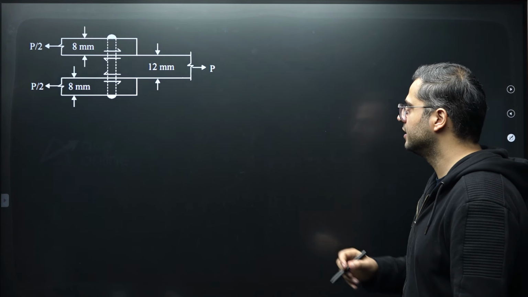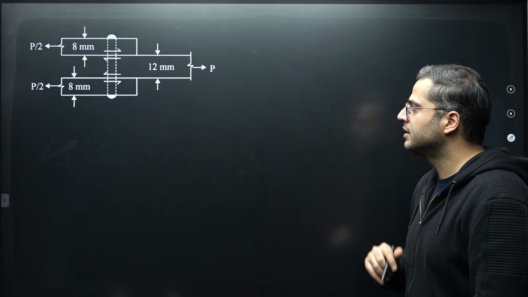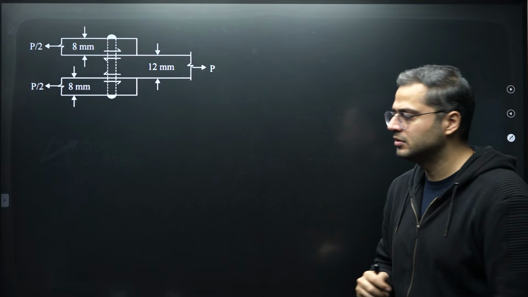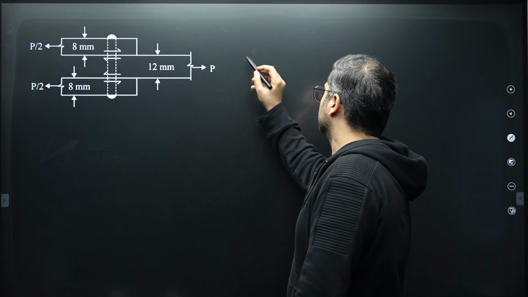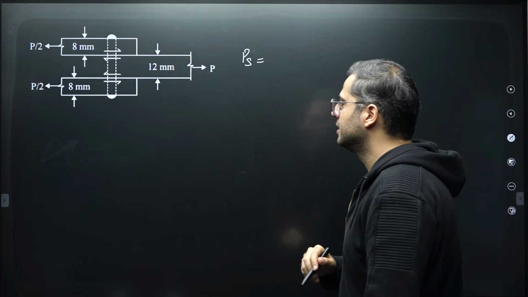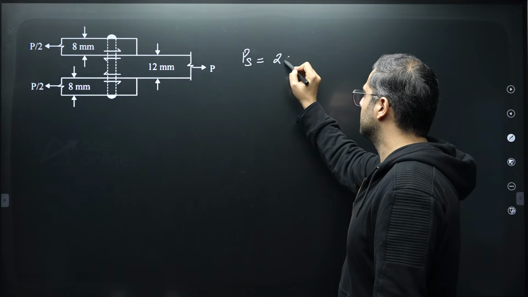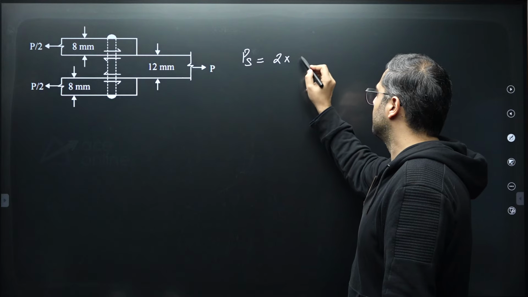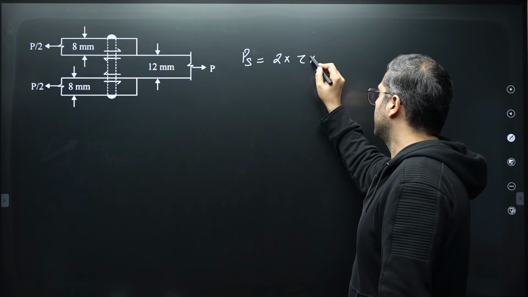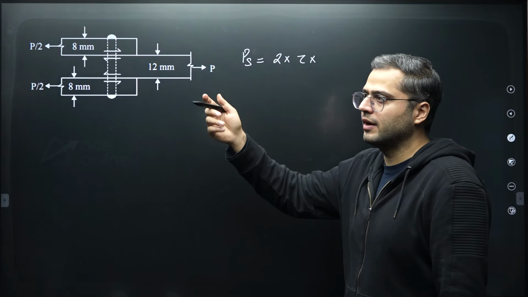So if you see this particular diagram over here, the rivet is subjected to two shear planes. So consecutively, you can find out the value of the shear strength of the rivet as well. So number of shear planes is 2, multiplied by the permissible shear stress, and you'll multiply the shear area.